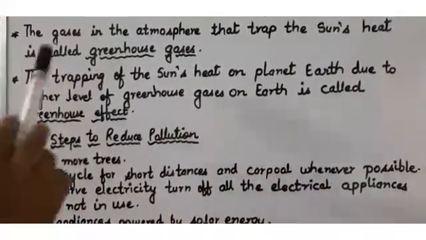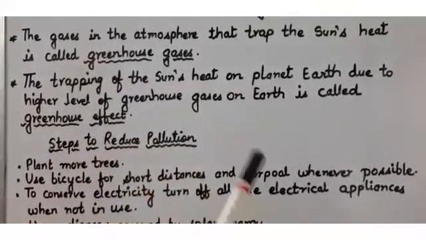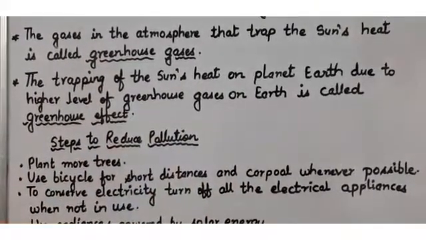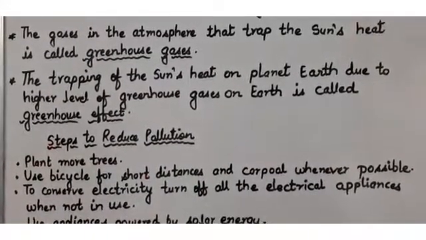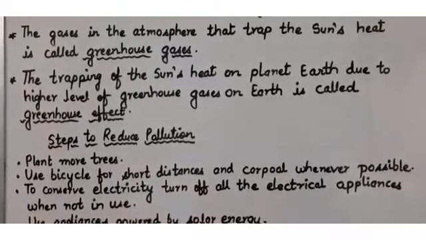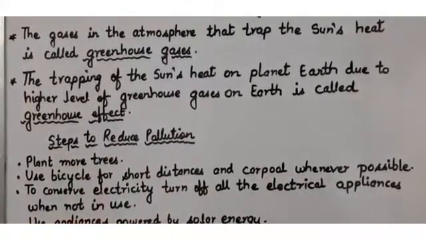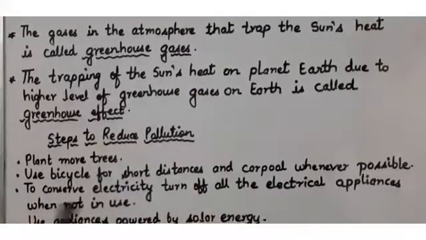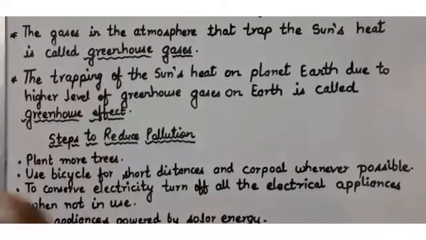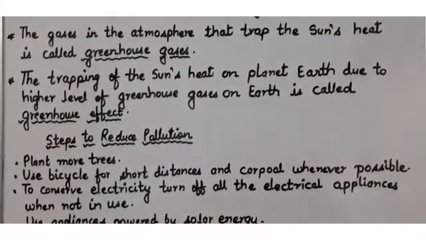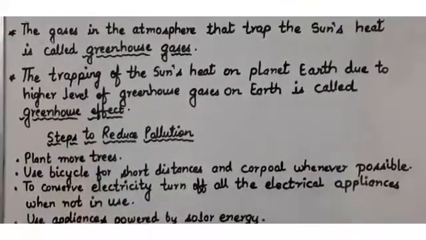It means the process of trapping the sun's heat on planet earth due to a high level of greenhouse gases. If the gases are increasing, they are trapping more and more heat, and this process of trapping the heat from the sun is called the greenhouse effect. Because of this trapping of the sun's heat, it is warming the earth, and this warming of the earth is called global warming.